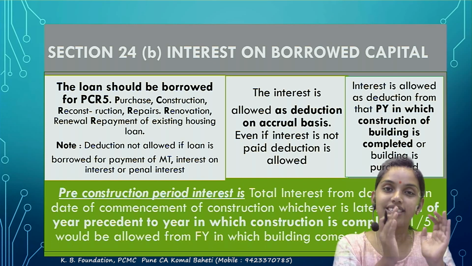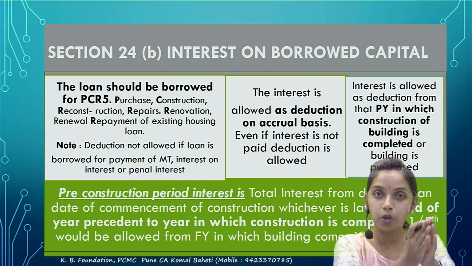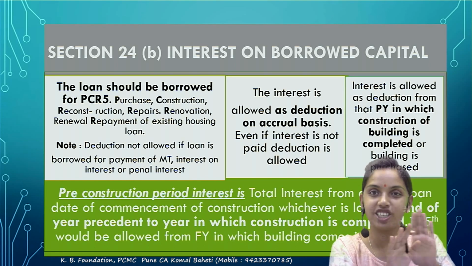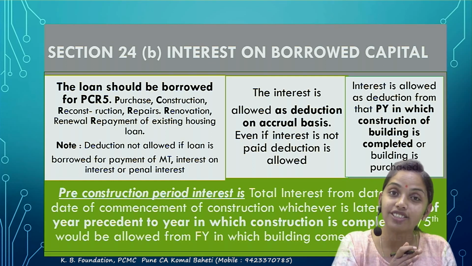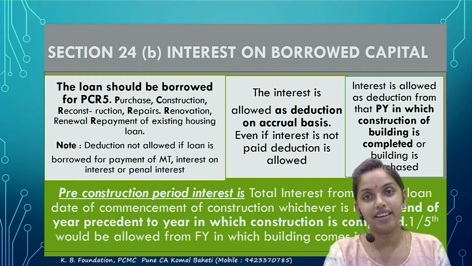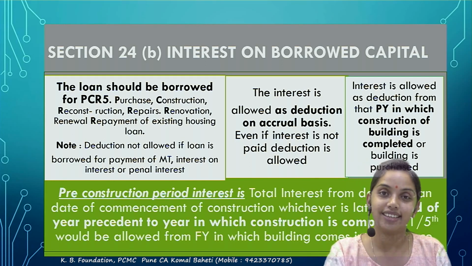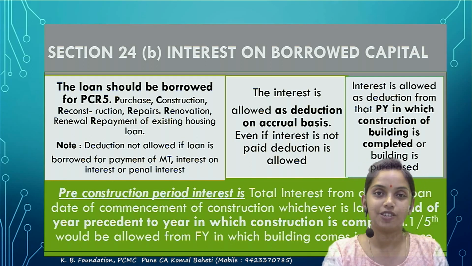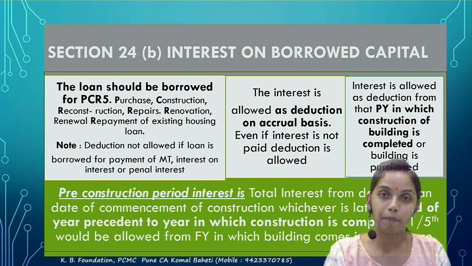So make a cumulative amount of the interest for the under-construction period. When you get a deduction after the property is complete, the whole pre-construction period interest would be allowed as a deduction in 5 equal installments after the construction has been completed.